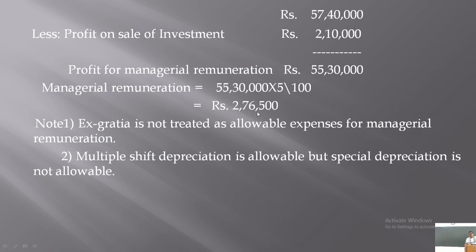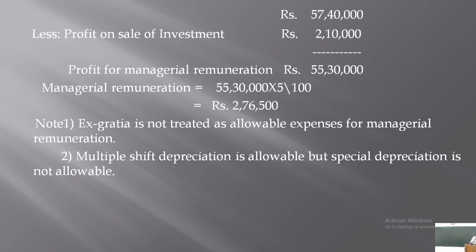So 5% of that comes to 2,76,500. Now whatever assumptions you have made, ex gratia is not treated as allowable expenses for managerial remuneration purpose. It is an extra payment, not a regular payment, right? Not bonus. It is not generally allowed for the managerial remuneration purpose.